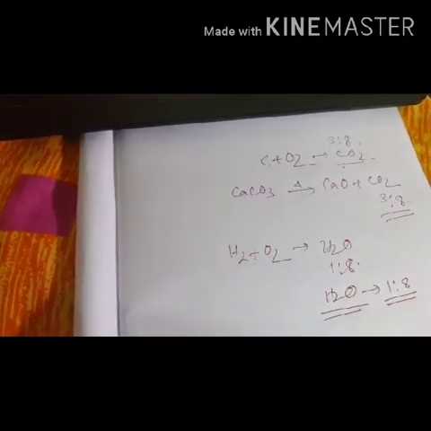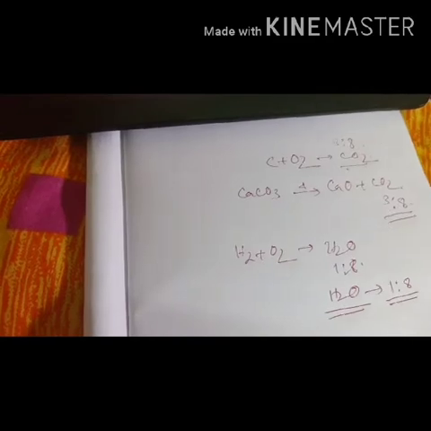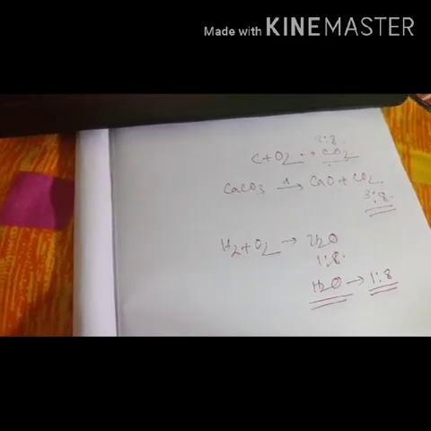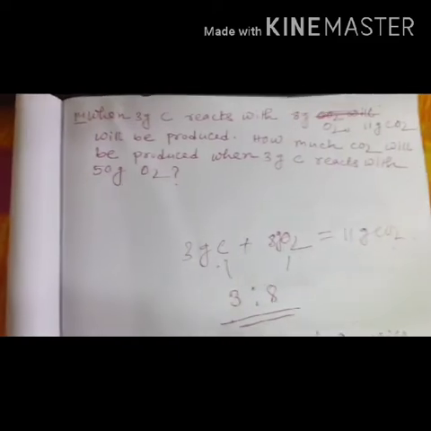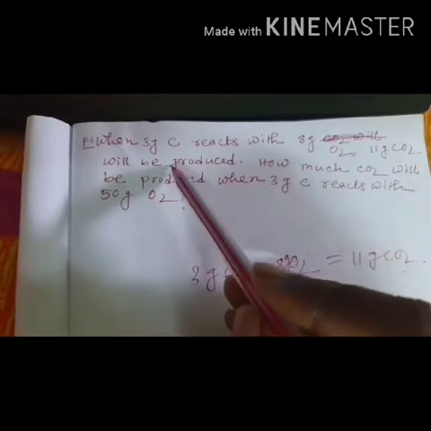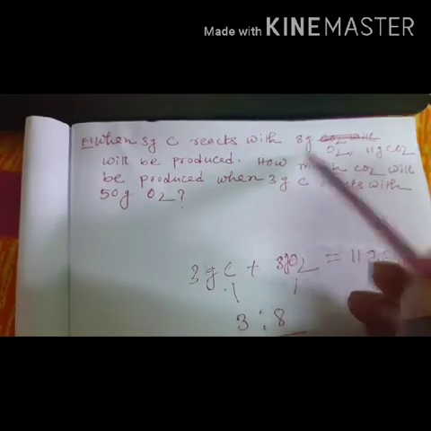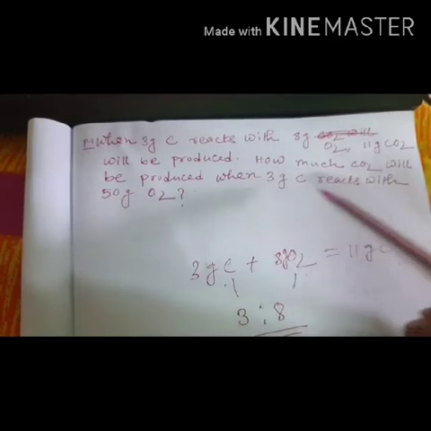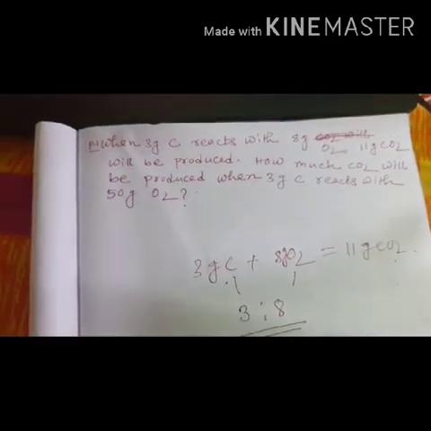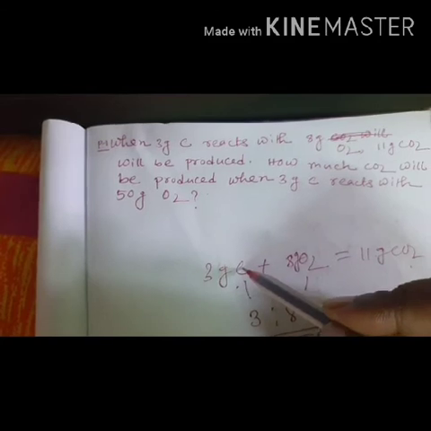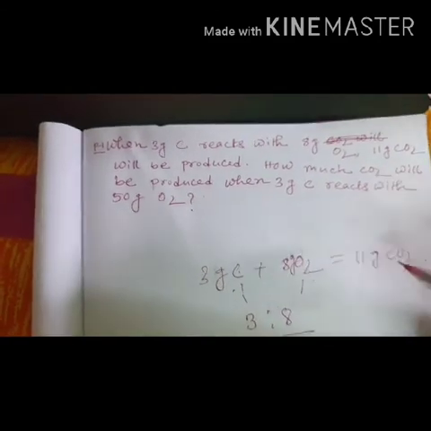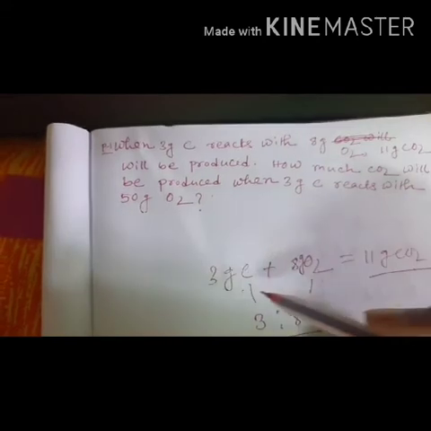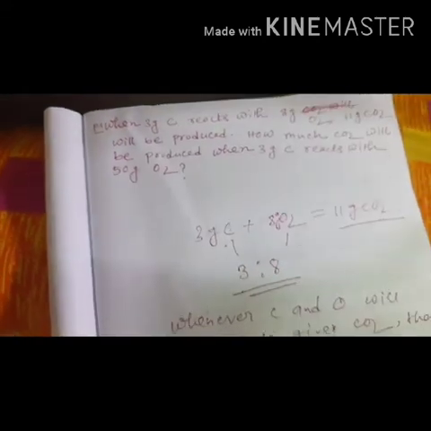Now what will happen? See, this point will be clear if you go through this problem. The problem is written there: when 3 gram carbon reacts with 8 gram oxygen, 11 gram CO2 will be produced. How much CO2 will be produced when 3 gram carbon reacts with 50 gram oxygen? So we can see that 3 gram carbon and 8 gram oxygen give 11 gram CO2. That means the combination ratio of carbon and oxygen is 3:8.